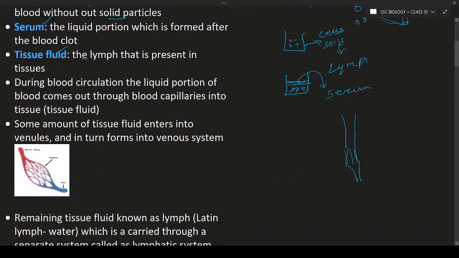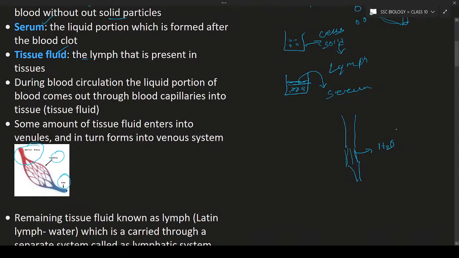In this diagram you can see clearly. This is the artery, which is divided into fine hair-like blood vessels known as blood capillaries. These capillaries join into a main blood vessel known as a vein. Between the artery and vein there are blood capillaries, which establish a connection between the arteries and veins. From the blood capillary, some amount of fluid, a water-like substance, comes out.